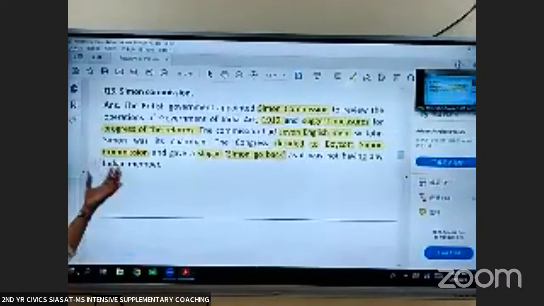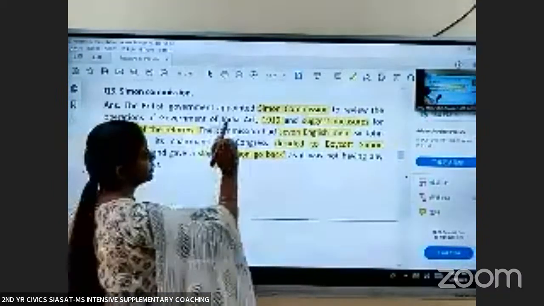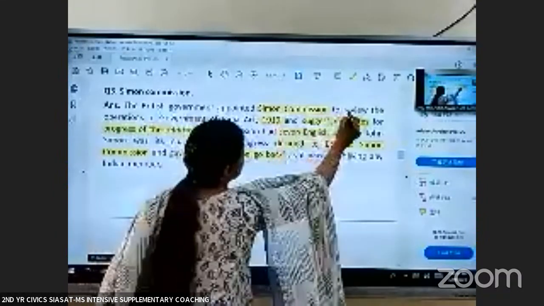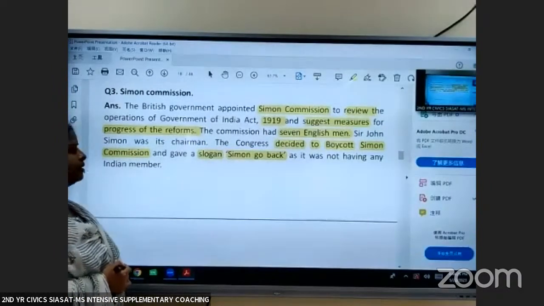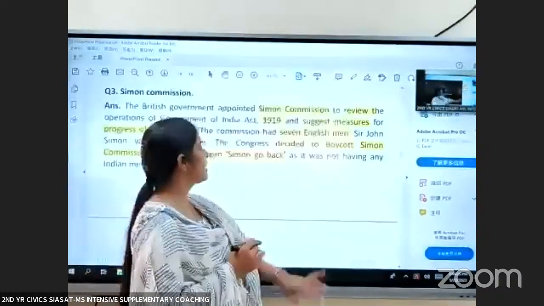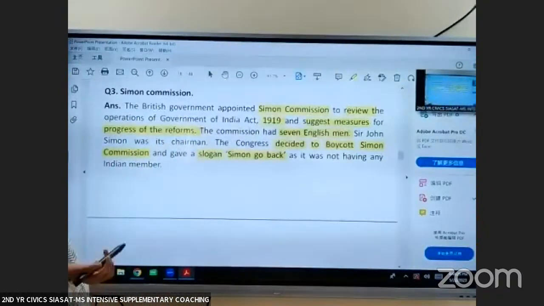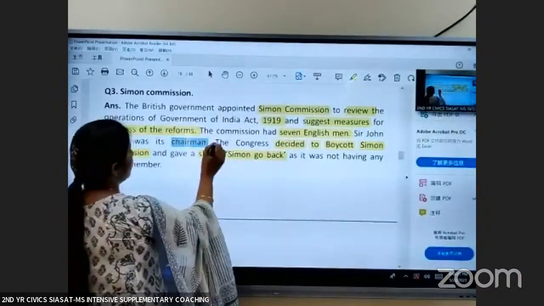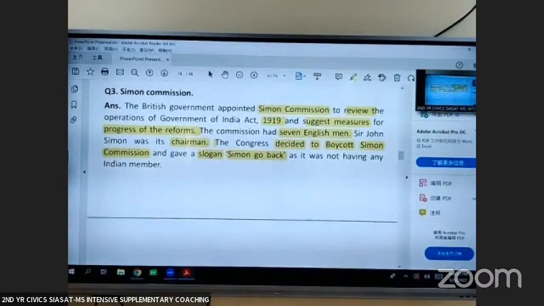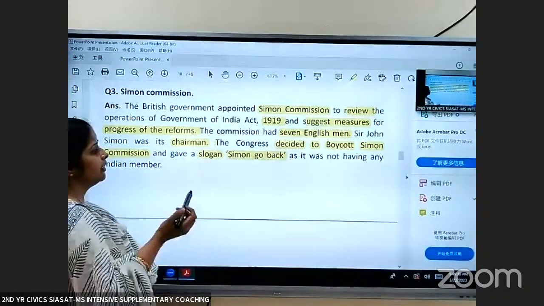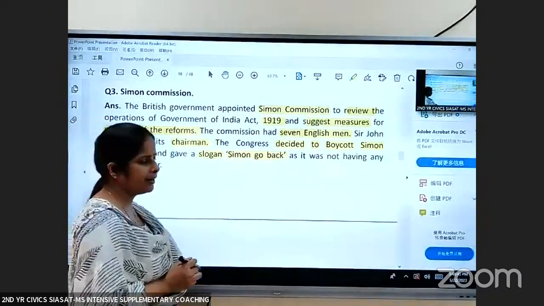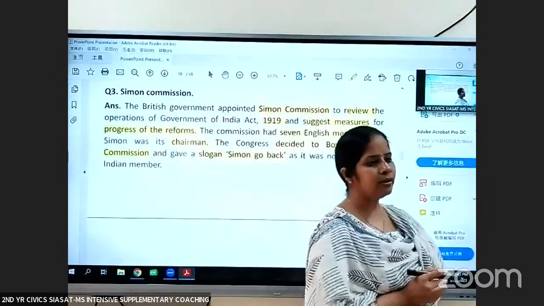So what is Simon Commission? Simon Commission was appointed by the British government to review the progress and operation of Government of India Act 1919 and suggest the measures for the reforms. And this commission had 7 Englishmen. So I told you, Sir John Simon was the chairman of the commission. The Congress decided to boycott it because it did not have any Indian member and it gave slogan, Simon, go back.